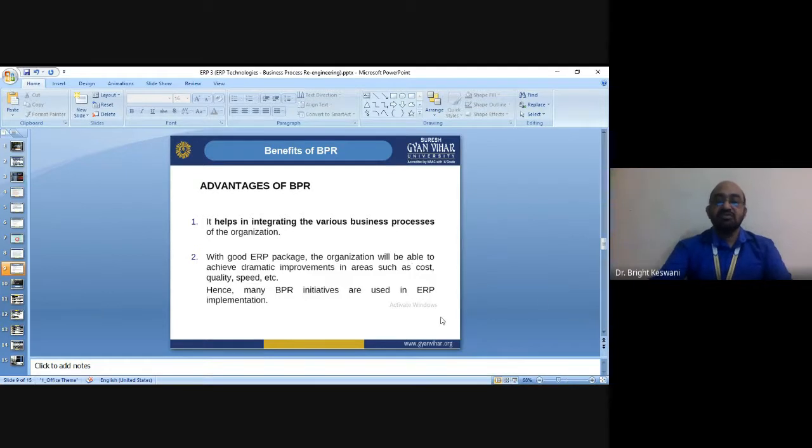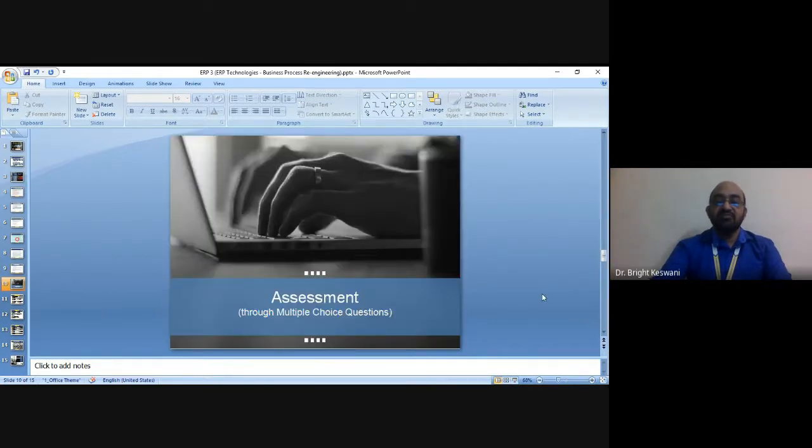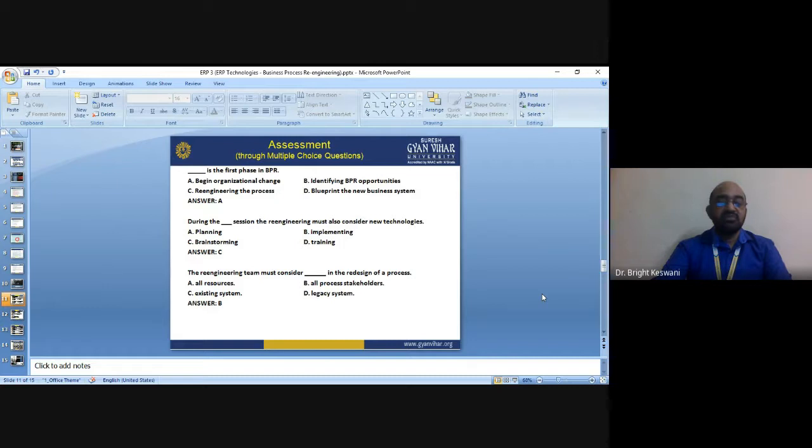So that's all for today, and this is the time for assessment. There are some questions. Dash is the first phase in BPR. Option A is begin organizational changes, identifying BPR opportunities, re-engineering the process, or blueprint the new business system. So the right answer is A, begin organizational change.